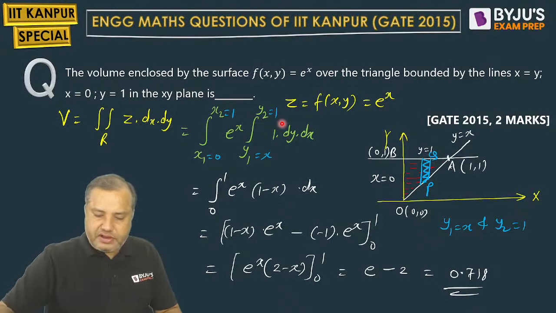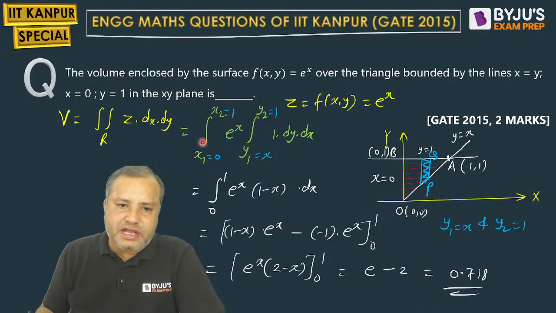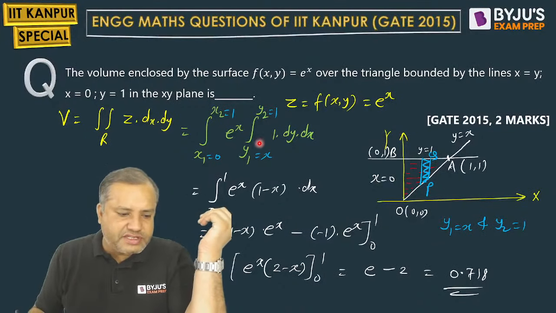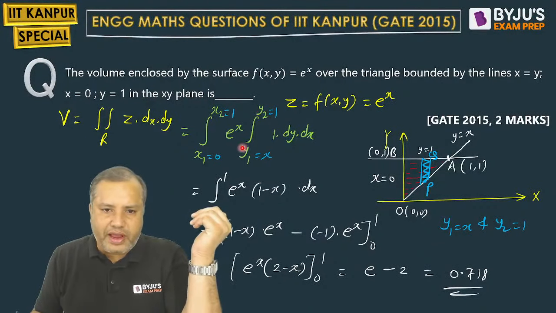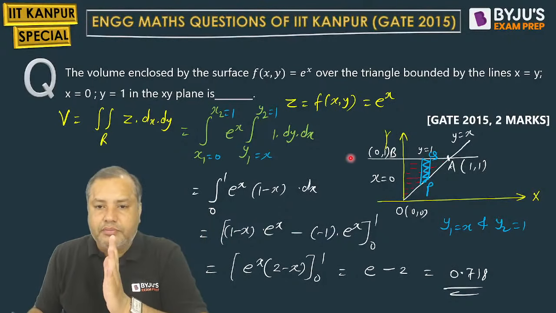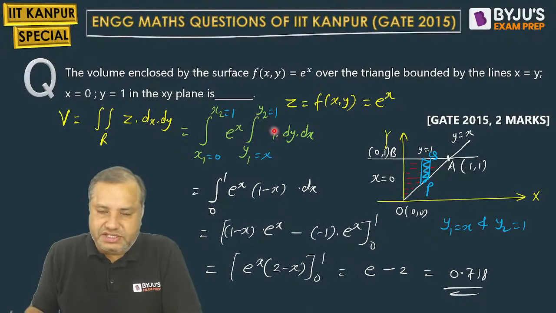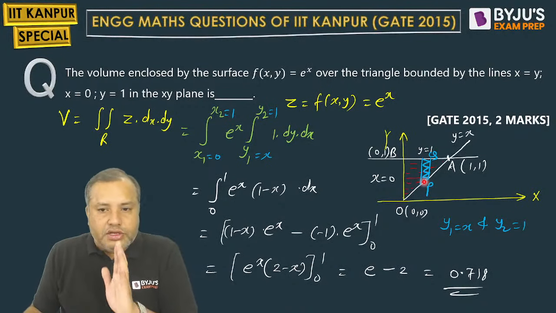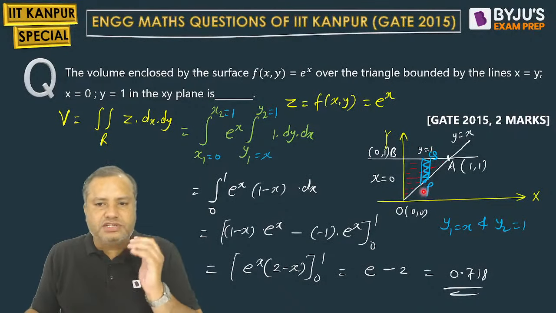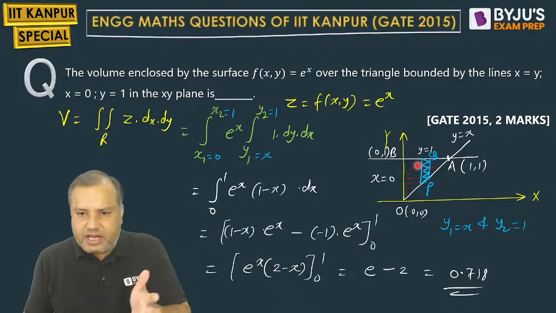Ravi, you have to decide first with respect to which variable you want to integrate first. So I have decided to integrate first with respect to y and then with respect to x. So the strip must be drawn parallel to the first variable axis. Our first variable is y, so the strip is drawn parallel to the y axis. Endpoints of a strip will give you the limits of the first variable.